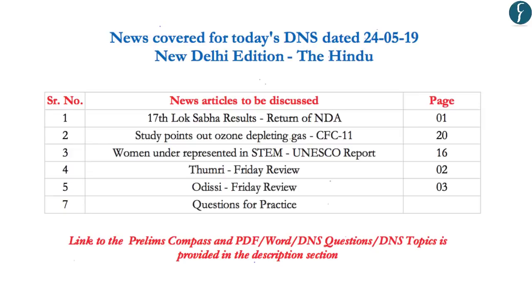Today, we are going to discuss the important issues appearing in the New Delhi edition of the Hindu newspaper dated 24th May 2019. The news to be discussed has been presented on the screen, and timestamping for the same has been provided in the description box below. So, let's start our today's discussion.